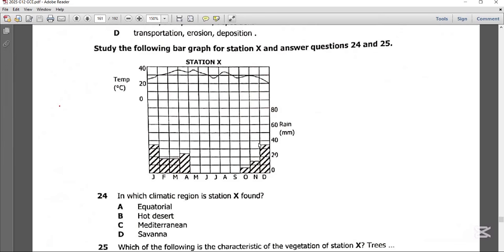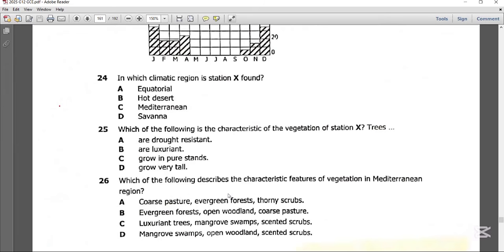Now that is not enough rainfall, and the only region where you expect to find such a small amount of rainfall and very high temperatures beyond 20 to 40 degrees Celsius is the hot desert. So the best possible answer on this particular question is B, hot desert. Let's get to question 25.